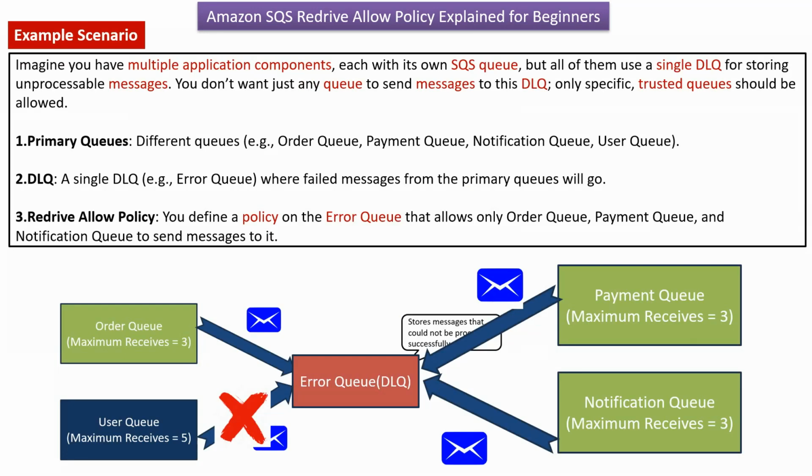Now we will see an example scenario. Imagine you have multiple application components. Each component has its own SQS queue, but all of them use a single DL queue for storing unprocessable messages. You don't want just any queue to send messages to the dead letter queue. Only specific trusted queues should be allowed.